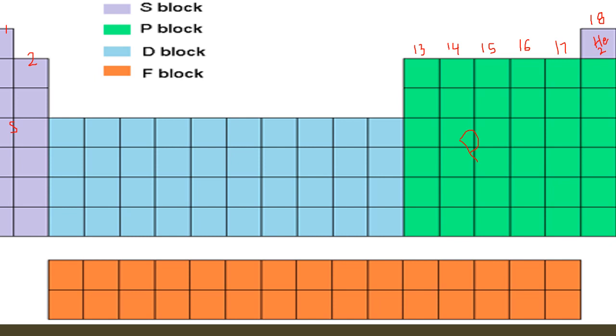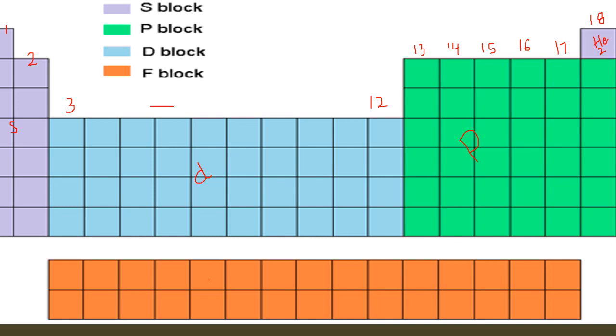While these are transition elements from group number 3 to group number 12. Their D subshell is under completion when we do their electronic configuration. That's why they are known as D block elements.